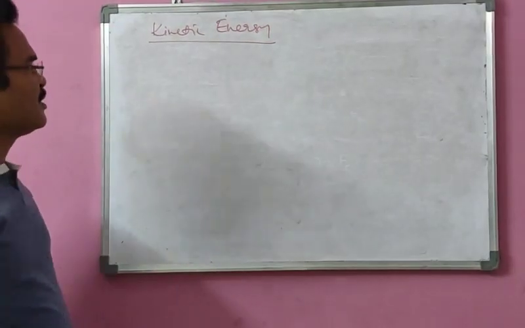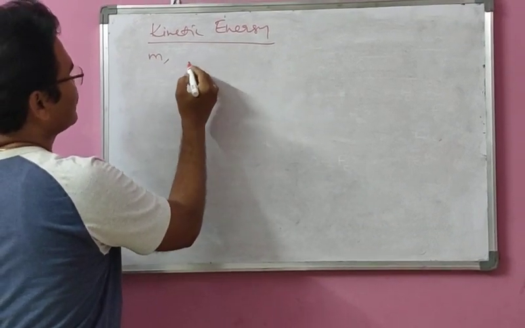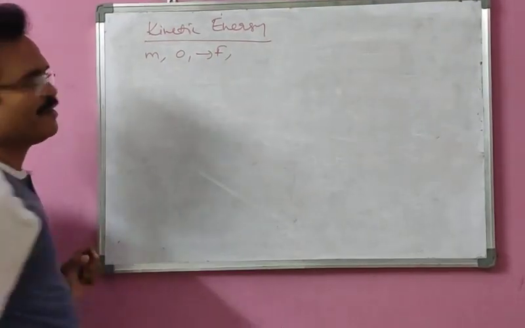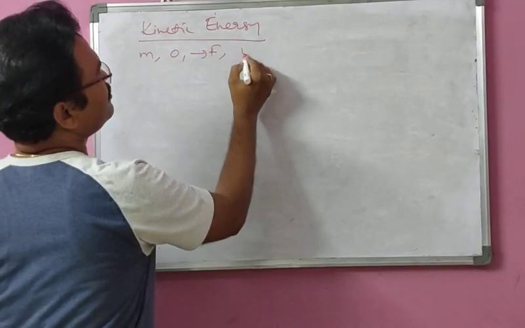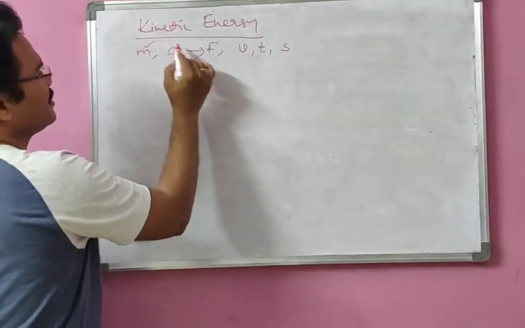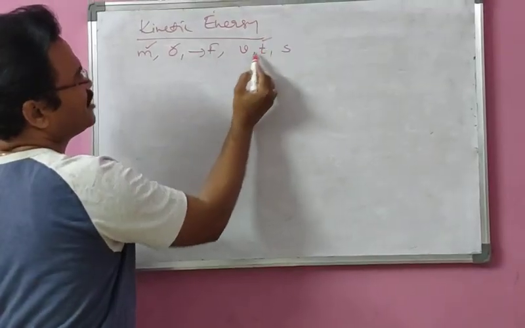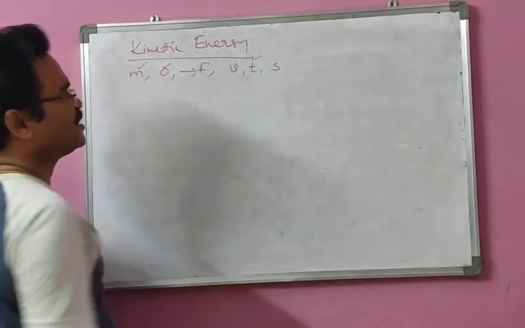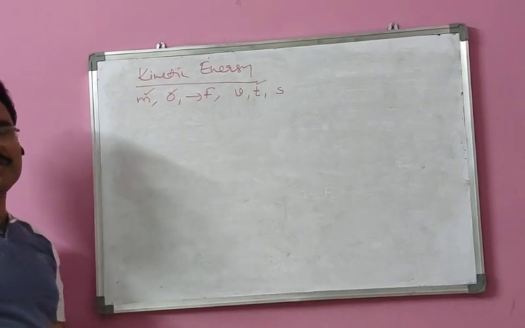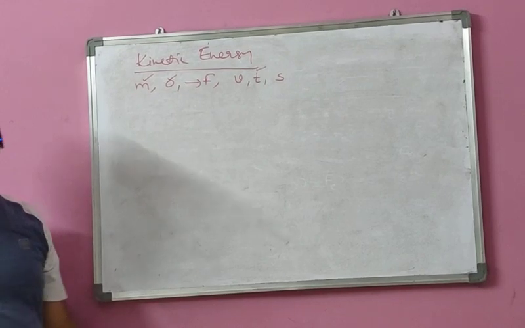Kinetic energy expression. Let us consider a body of mass m starting from rest, and with the application of force F, its velocity becomes v in time t with displacement s. Mass m starts from rest, a force F is applied for time t, so that velocity becomes v and displacement is s. Now we are going to write the expression for work done.